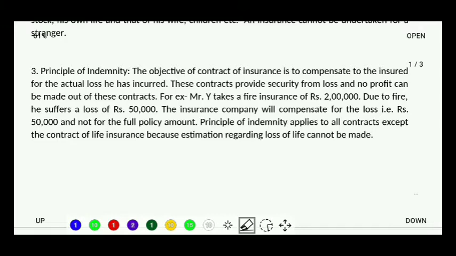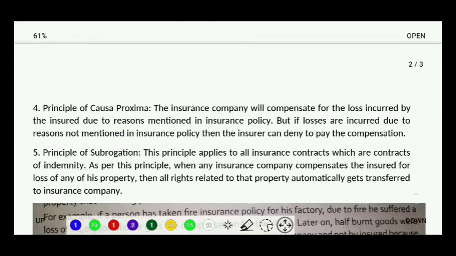Okay, and that is why the principle of indemnity is not applicable on life insurance policies. But apart from the life insurance policy, to all other insurance policies, this principle is applicable. What is this principle about? This principle is about that whatever loss has been made because of that uncertain event, only that much amount will be compensated to us. Okay. Understood principle of indemnity? Now let's move to principle number 4, which is principle of causa proxima.